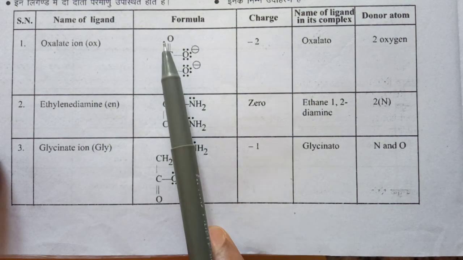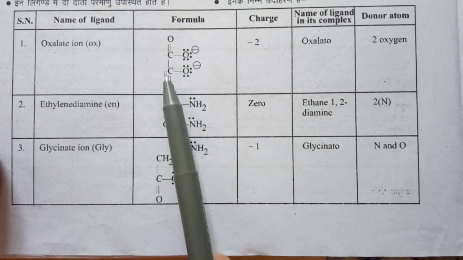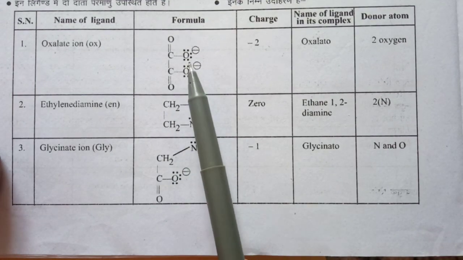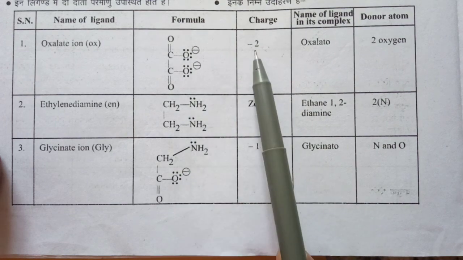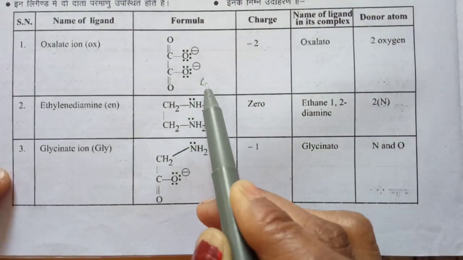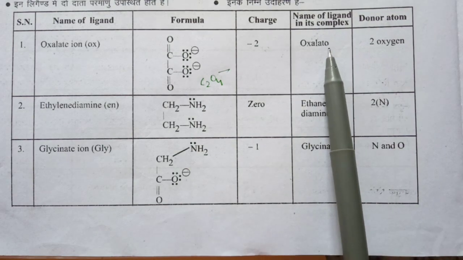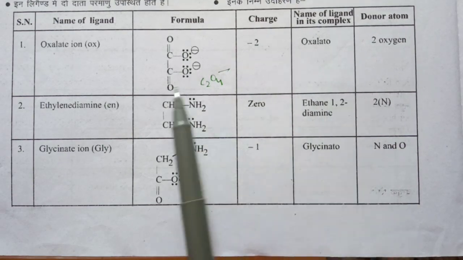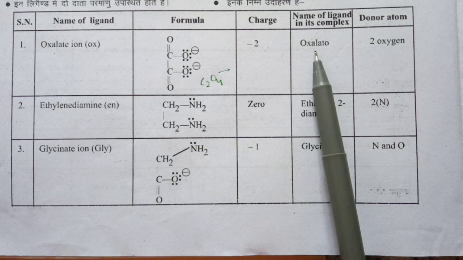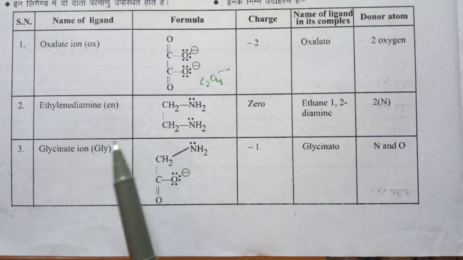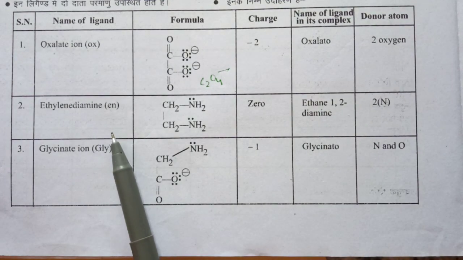Oxalate is C2O4: both carbon atoms are double bonded to oxygen and single bonded to oxygen, and the single bonded oxygens are negatively charged. The total charge on oxalate is -2, also written as C2O4 -2. It is named oxalato; it is negatively charged, so O is added. As the name of the ligand in the complex, it is oxalato, and the donor atoms are both oxygens.